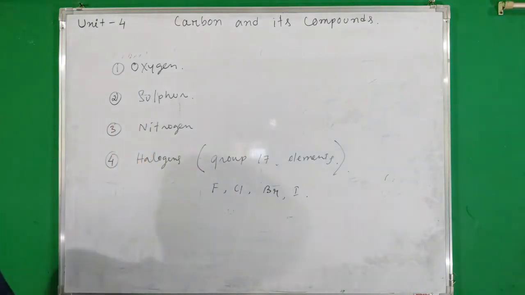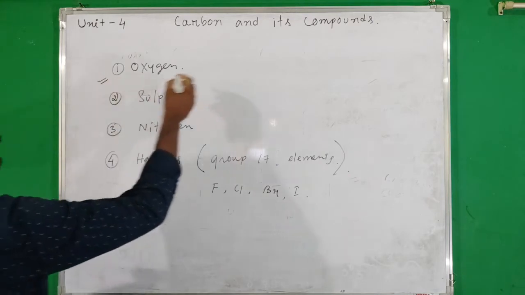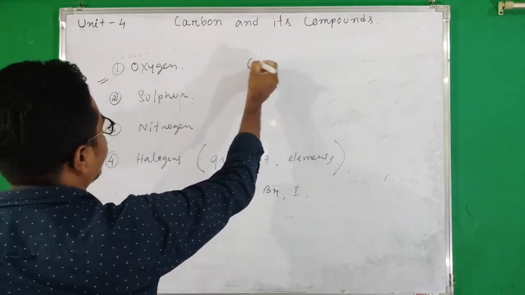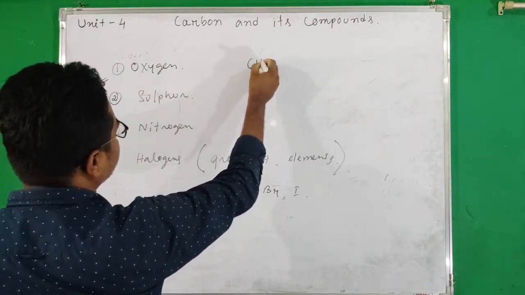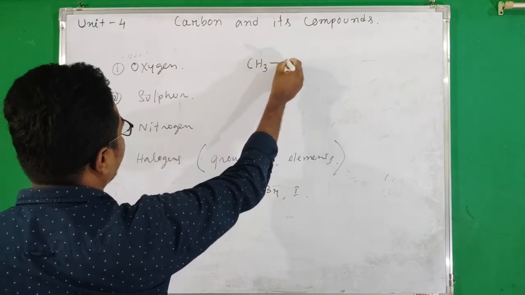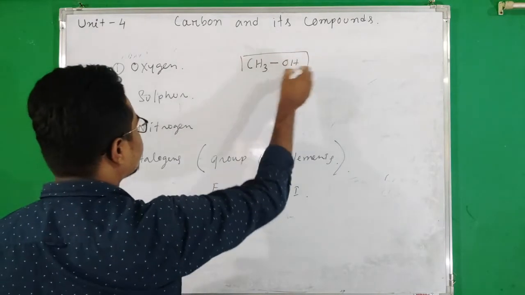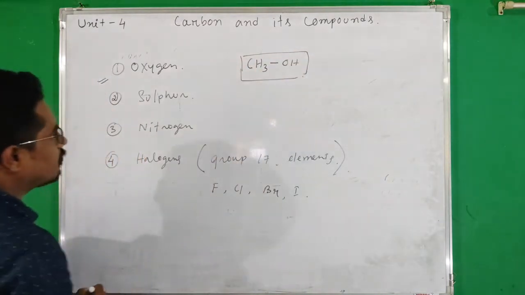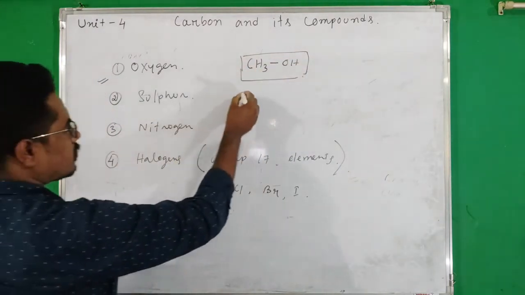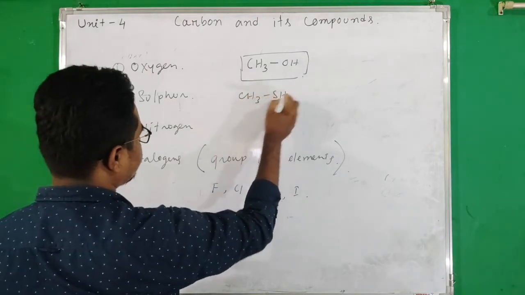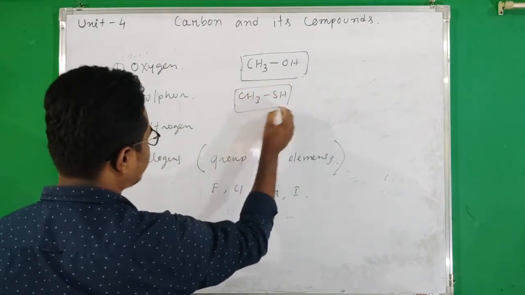So now carbon forms covalent bond, suppose this one CH3OH with oxygen to form this compound. Carbon forms covalent bond with sulfur, suppose this one CH3SH to form this compound.